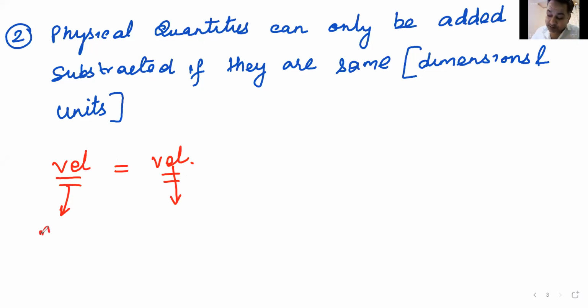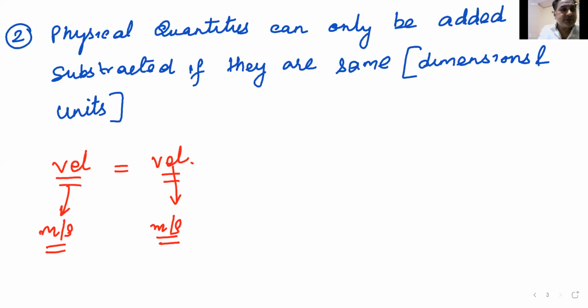So they have to be in the same units. Am I clear with this? Physical quantities can only be added or subtracted if they are same in dimensions and in units. Clear?